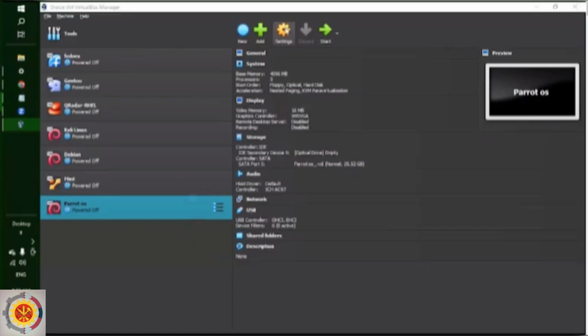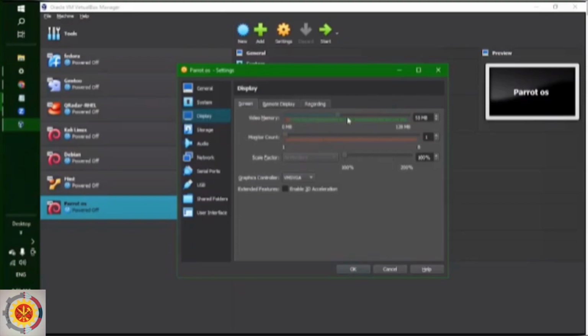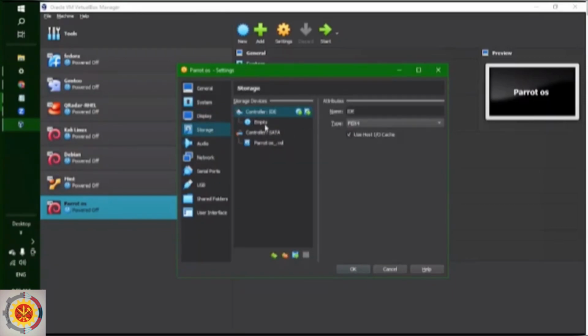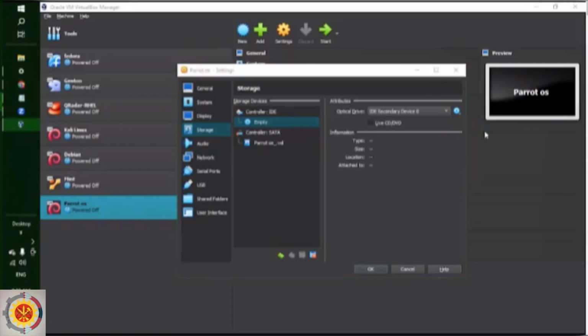Let's define some settings. Pick advanced, select bidirectional. This way I'm gonna set video memory to 128 MB. Storage: I'm gonna insert that ISO file that we downloaded today. Choose a disk file.